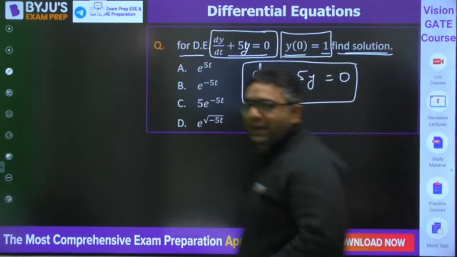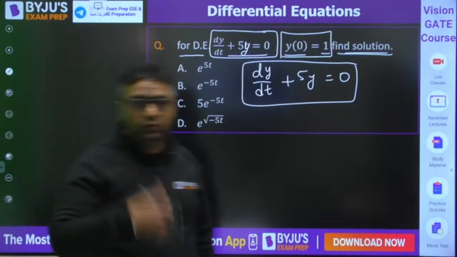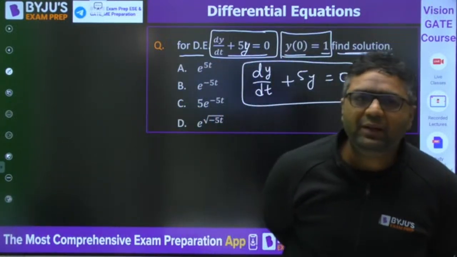You will be putting 8 first and then e to the power. You will be going for the function. First power, then function. Okay.